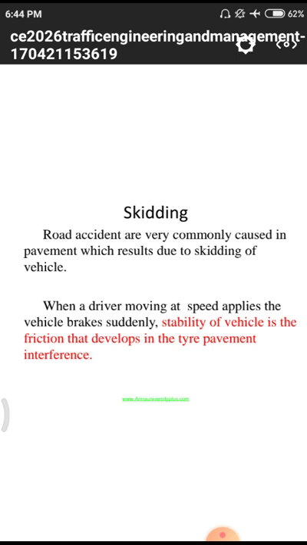When a driver is moving at a speed and applies the vehicle brake suddenly, the stability of the vehicle depends on the friction that develops in the tires and the interface.